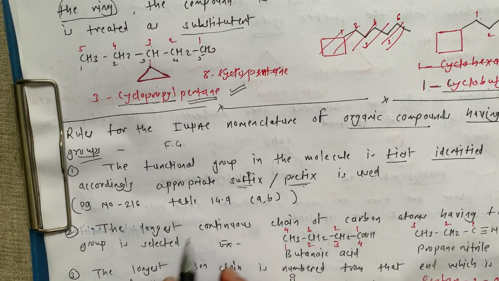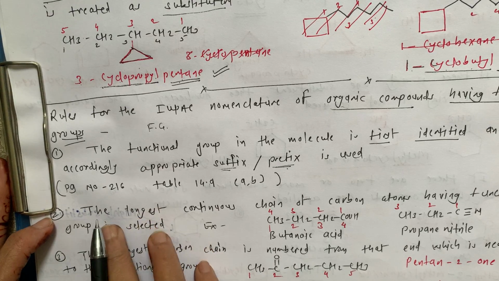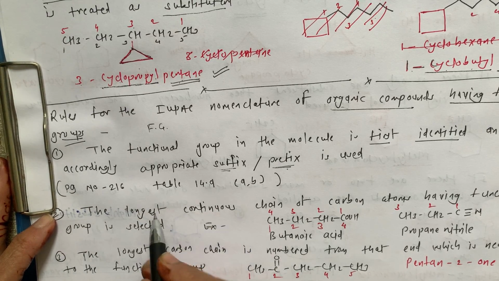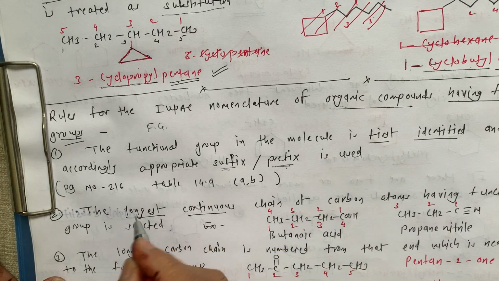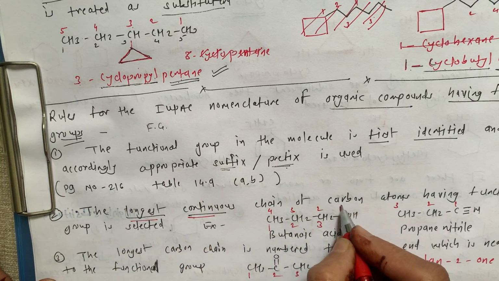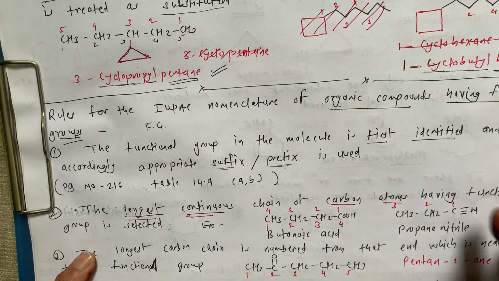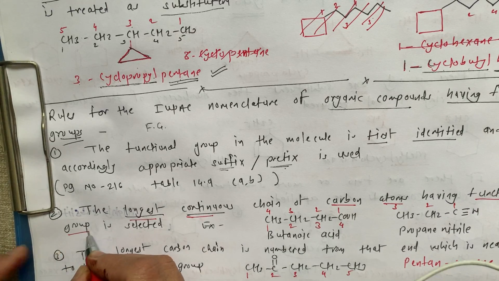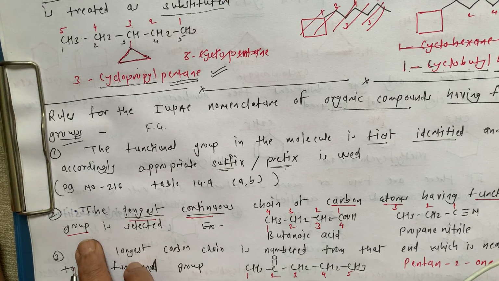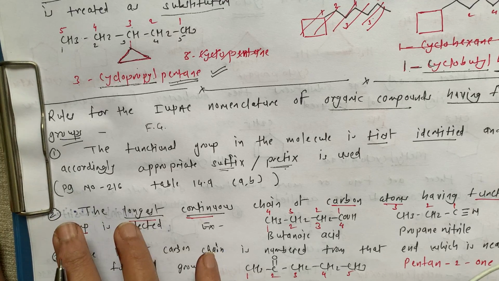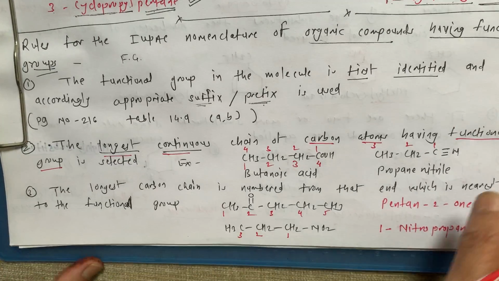So with this previous knowledge, now we can see the rules. Here again you have to select the longest continuous chain of carbon atoms having the functional group. This is very important. If the functional group is not on that chain, then you should not select it, though it is the longest one. You have to select the chain which has the functional group.